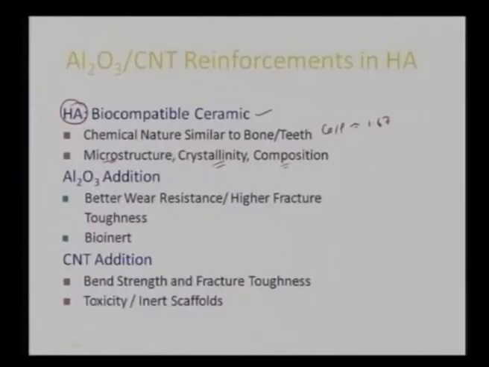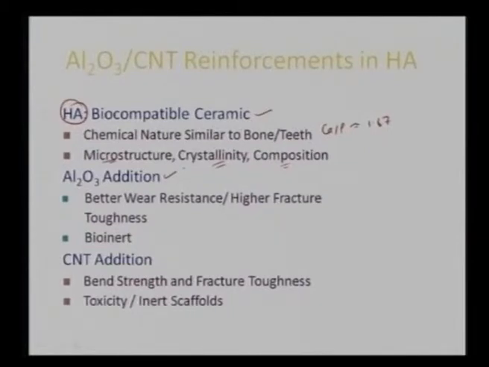But the basic problem is hydroxyapatite's highly brittle nature. Its fracture toughness is less than 1 megapascal root meter. It is highly brittle, so we need to somehow enhance its fracture toughness. For that, we have a couple of choices. In the first case, we are adding aluminum oxide. One more advantage of adding aluminum oxide is that it has better wear resistance. Apart from its higher fracture toughness, it also has better tribological properties in comparison to hydroxyapatite.